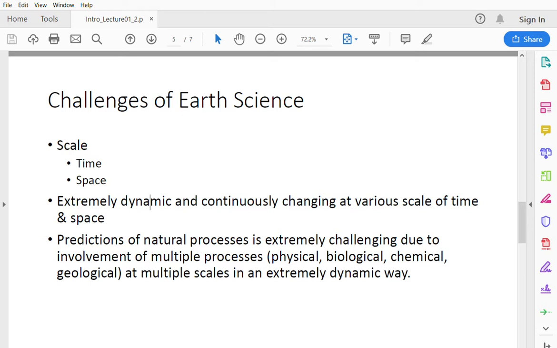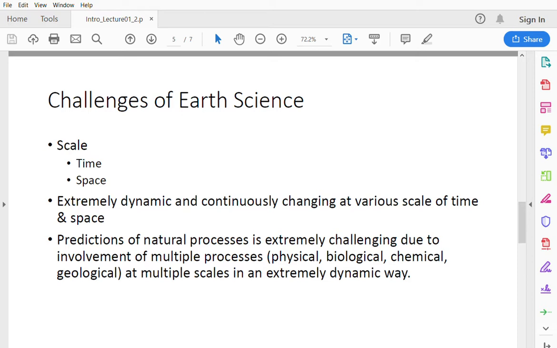Prediction of natural processes is extremely challenging due to the involvement of multiple processes. When we are talking about geological events, there are multiple processes involved, whether physical, biological, chemical, or geological, at multiple scales in an extremely dynamic way.